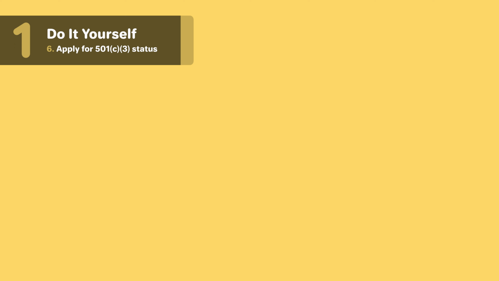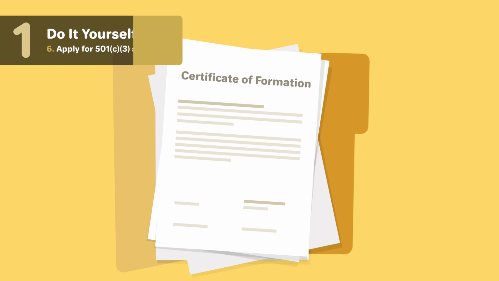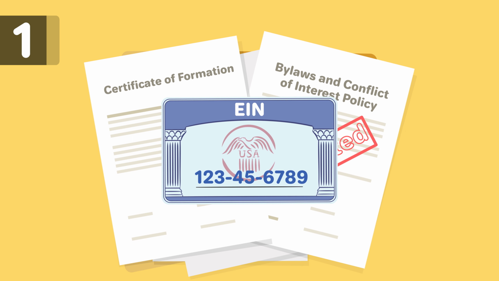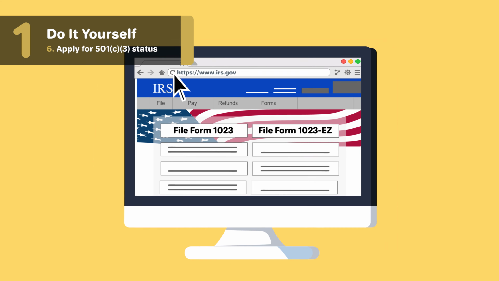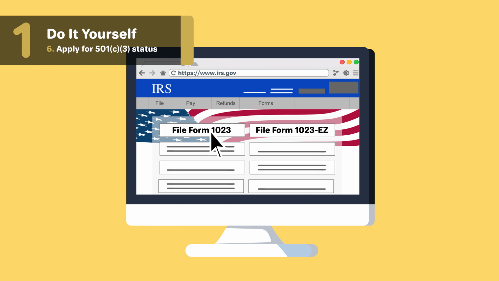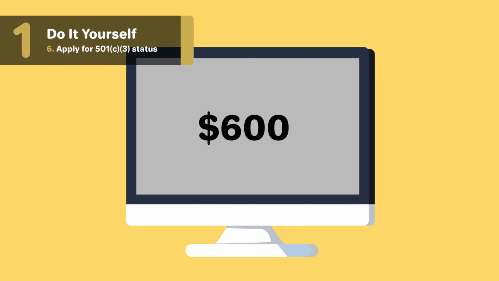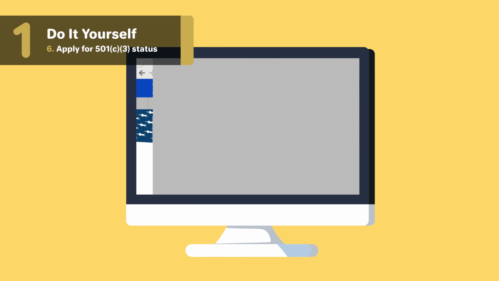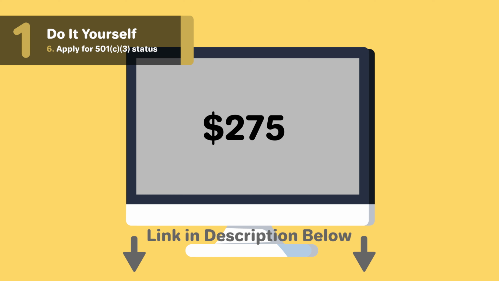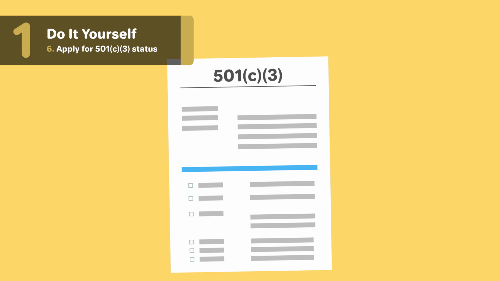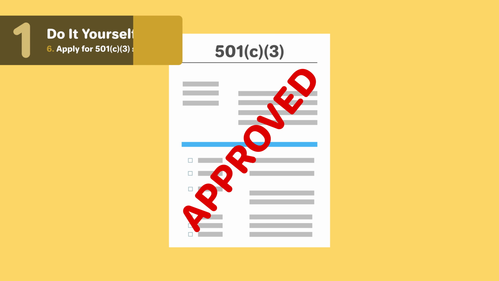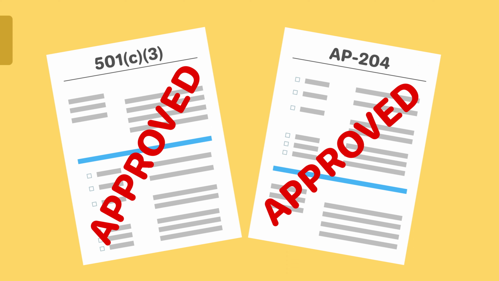Before your nonprofit can apply for 501c3 status, it must file the Certificate of Formation with the required provisions, adopt the bylaws and conflict of interest policy, and have an EIN. In order to file for tax-exempt status, most organizations will need to file Form 1023 online or by mail and pay a fee of $600. If your organization's annual gross receipts are below $50,000, then you may be able to file Form 1023-EZ with a fee of $275. You can check your eligibility with the link in the description below. Once you have received your 501c3 determination letter from the IRS, you can file for Texas state income tax exemption using Form AP-204 linked below.